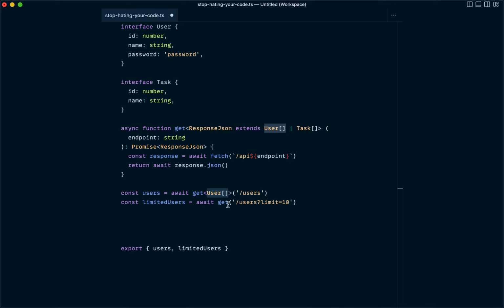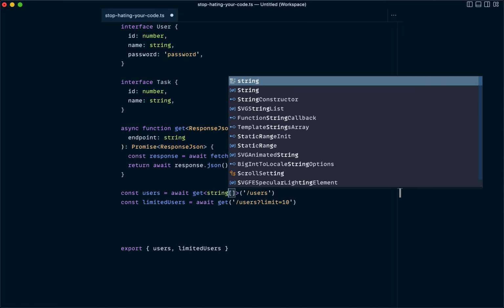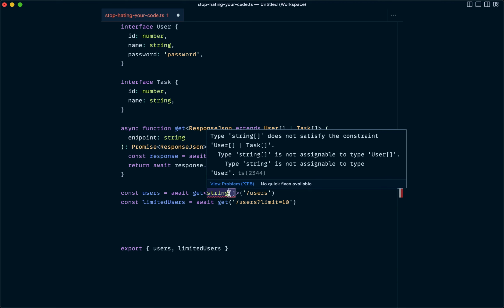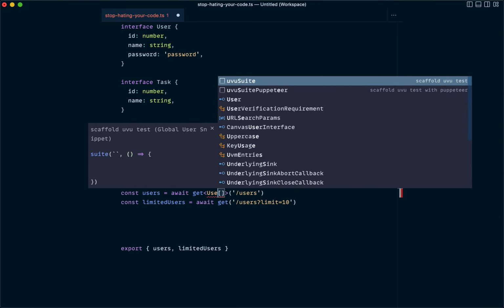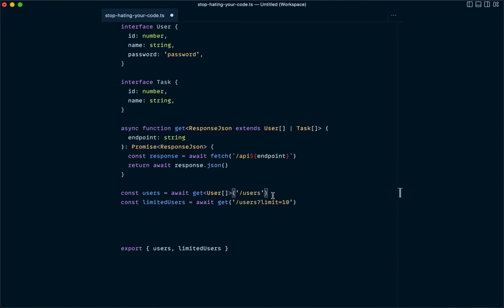It is at least making the assertion that this has to be a user array or a task array, and those are the only two things that you can potentially fetch from an API using this get function. So if I change this to string, we'll get a type error, which is nice because it means that I have to be a little bit stricter with the types that I'm passing into this generic.